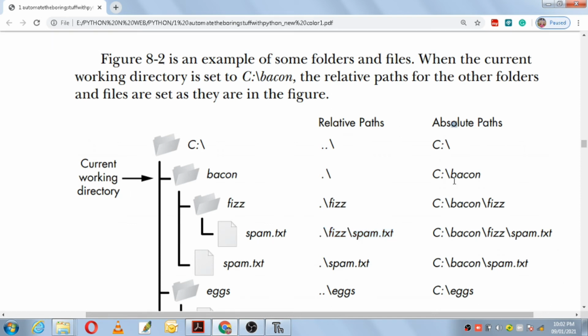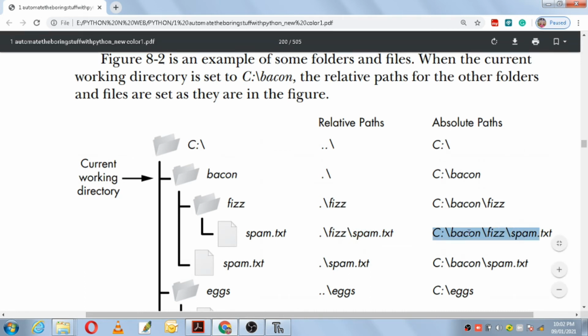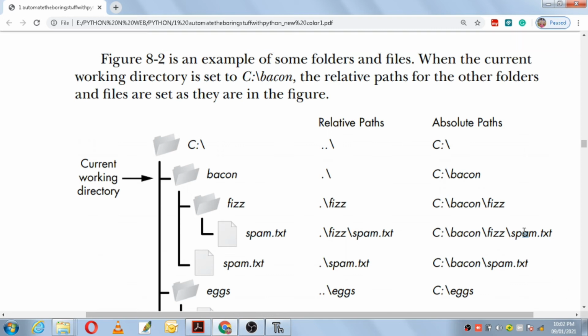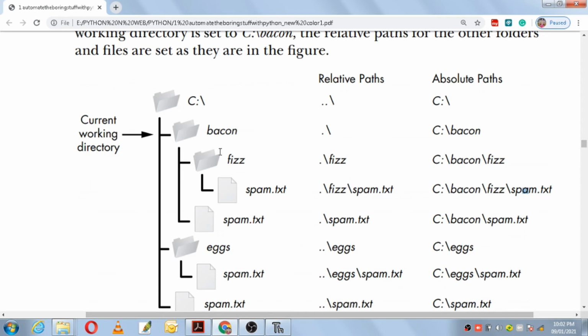But in absolute path you have written in detail C colon beacon. Inside beacon you have fizz, and inside fizz you have which text file? Spam.txt. Okay, now next what we have here is inside beacon we have spam.txt.